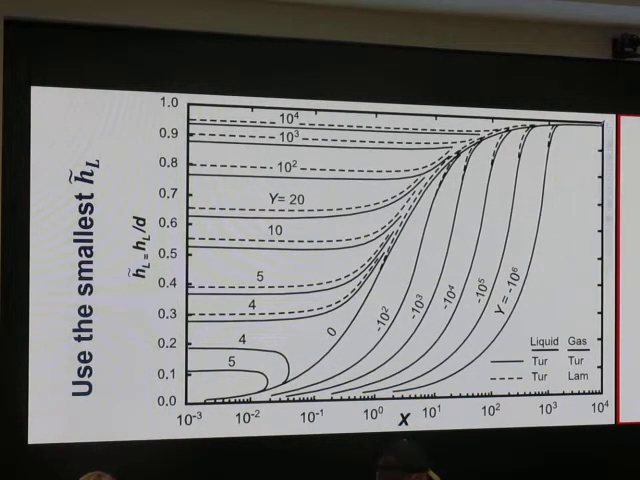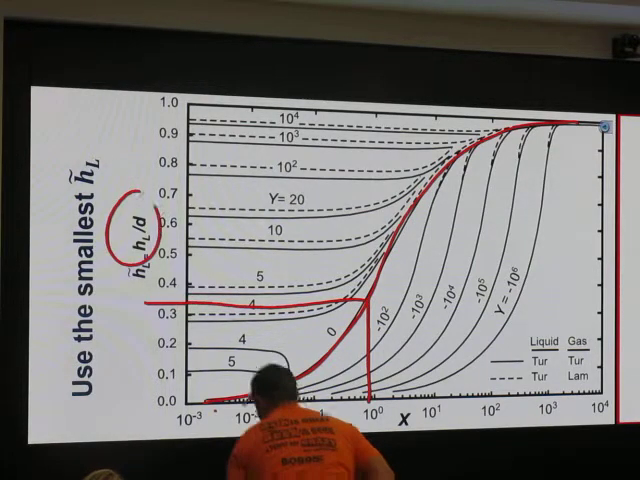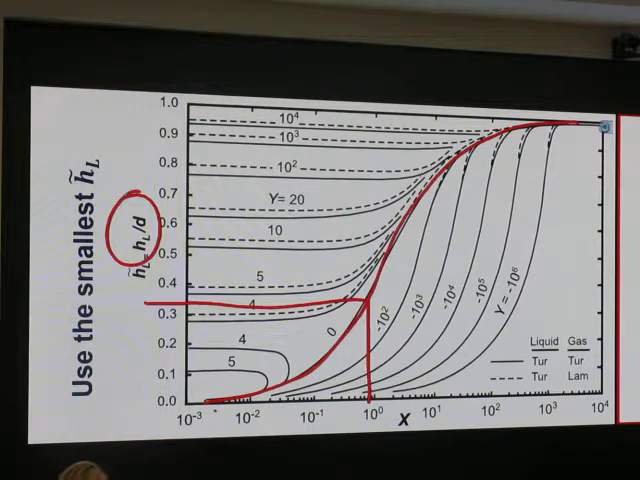So when we know Y, let's say at 0 degrees, capital Y is like this. So we know that X is about 1. We can read height over diameter. This is what we call the equilibrium stratified model. Number one, to find the flow pattern of horizontal flow, we assume that the flow is stratified flow. And then we check if it is really stratified flow or not. So to find out if it is stratified flow, this is going to be the height.